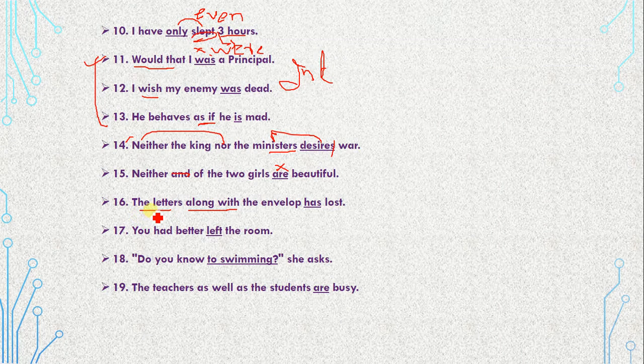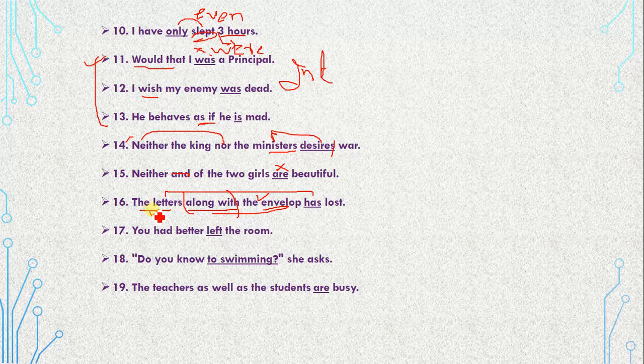Whenever two subjects or more than two subjects, like the letters and the envelope, are joined with these words, then the tense or helping verb would always go according to the first subject.